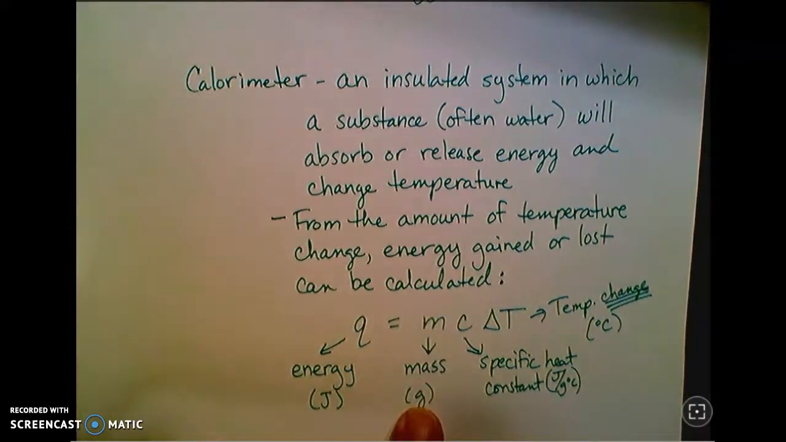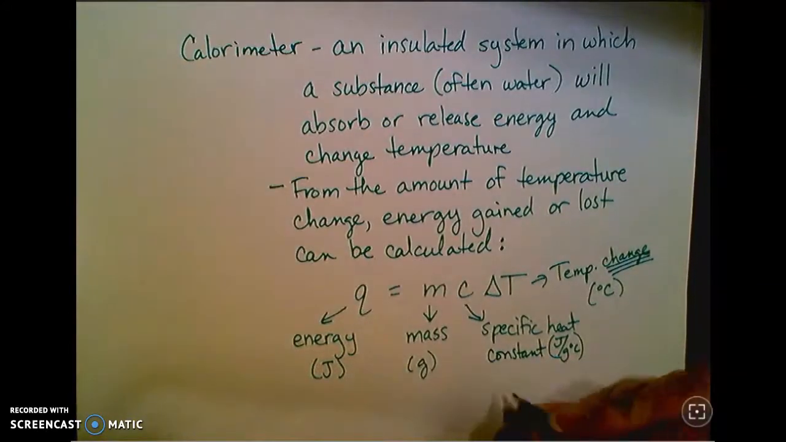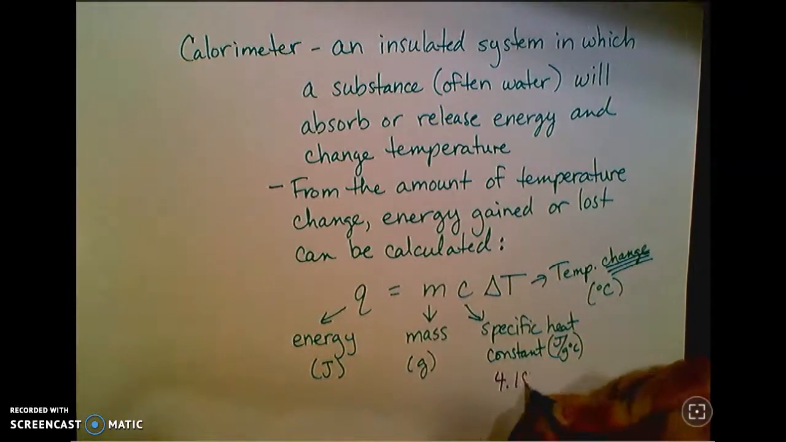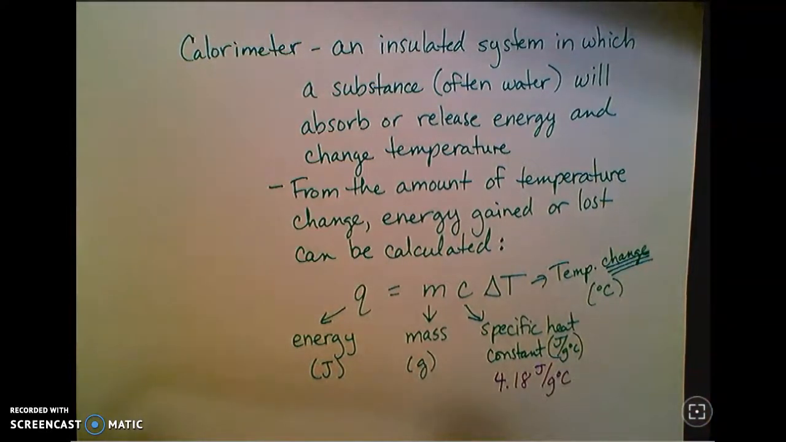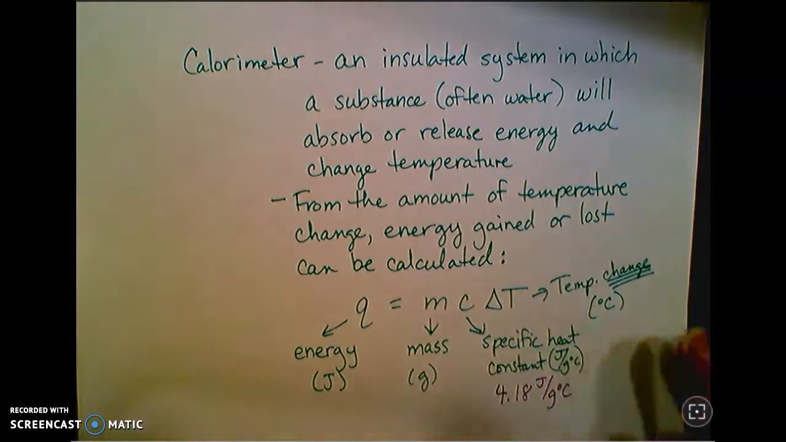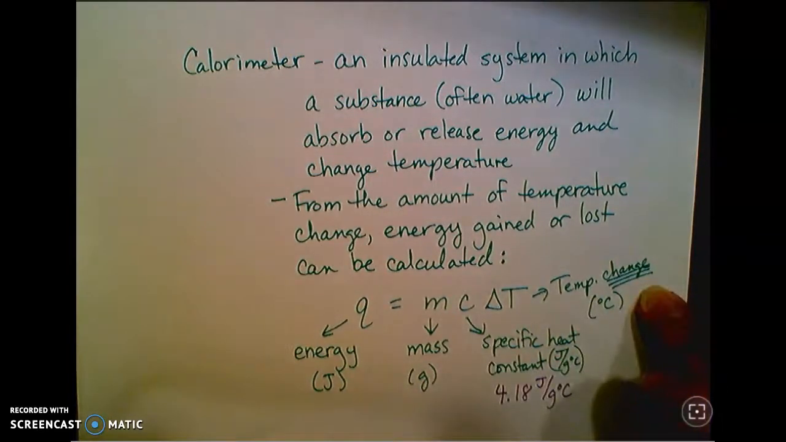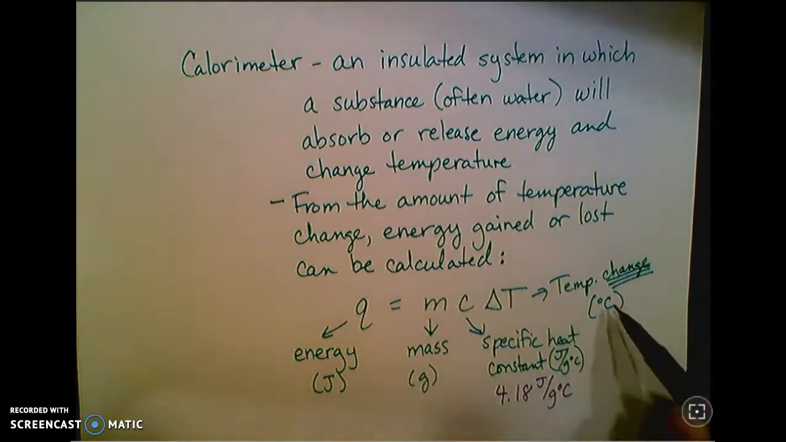M is the mass in grams, because heat depends not just on temperature but also the amount of the substance. C is the specific heat constant for water. That is 4.18 joules for every gram in degrees Celsius. That is the unit for specific heat constants. And notice this is a delta T. So that is temperature change. It's not the temperature. It's the difference between the initial and the final temperature.